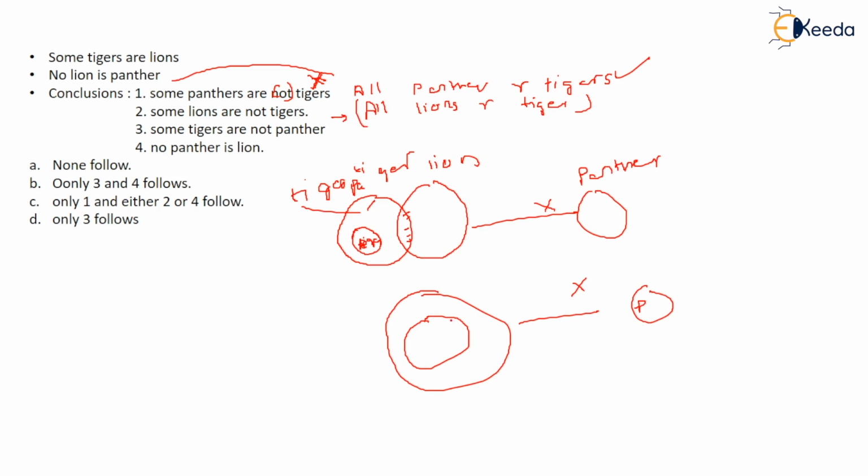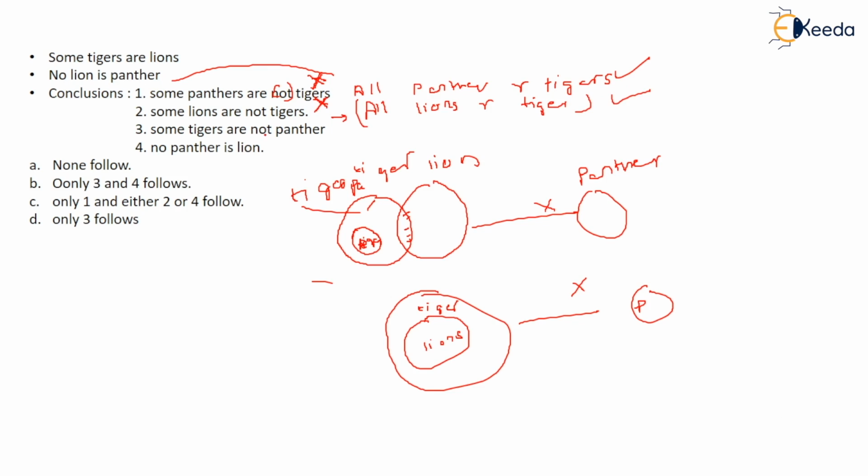So the lions can be inside the tiger, right? Still some tigers are outside of this, right? Some tigers are lions, the condition is satisfying our first condition. Out of this entire thing, some tigers are still lions, and no lion is panther. There is no connection between lion and panther. So if the opposite is coming true, the second statement will be false.